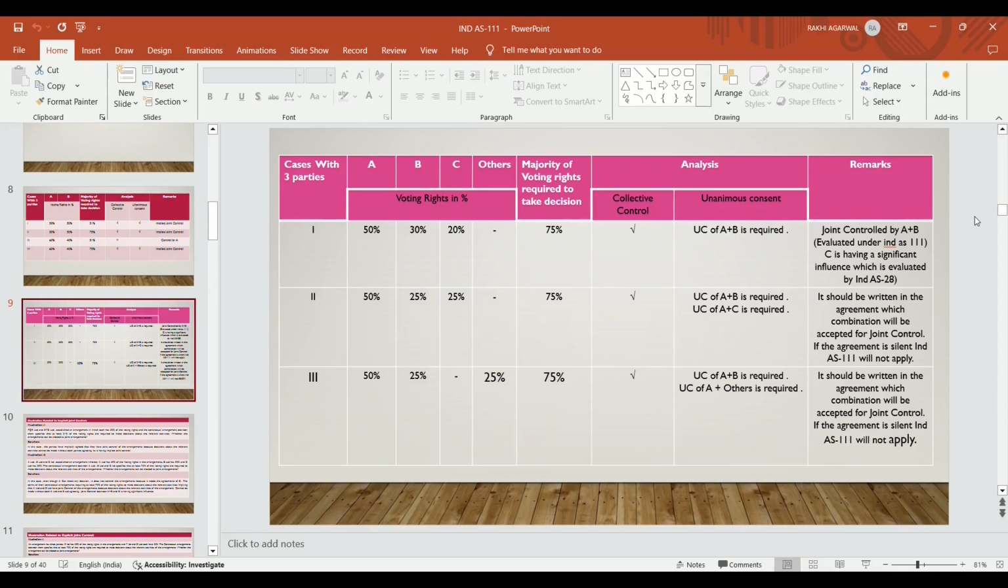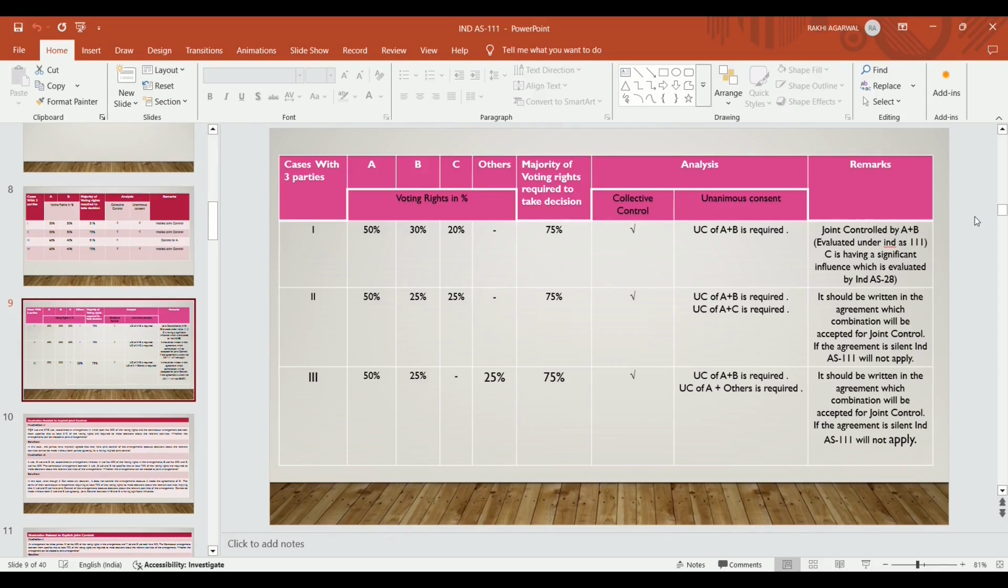So A and B have, in this case, implied joint control because collectively they can make a decision. C's consent is not required. So it is joint control by A and B, which is evaluated under Ind AS 111, because joint control accounting is to be done as per Ind AS 111. If C fulfills the condition of having significant influence, then it is evaluated by Ind AS 28 in case of CFS and Ind AS 27 in case of separate financial statements.